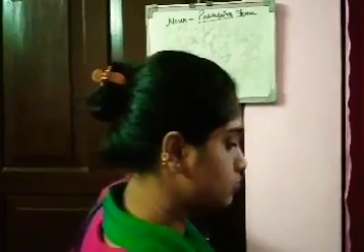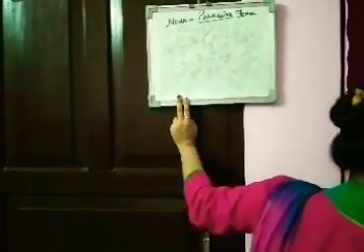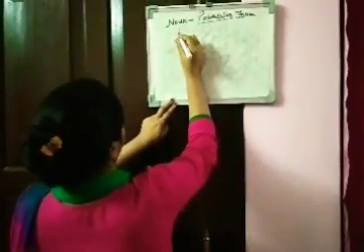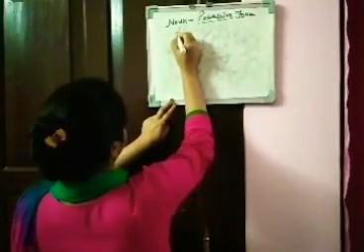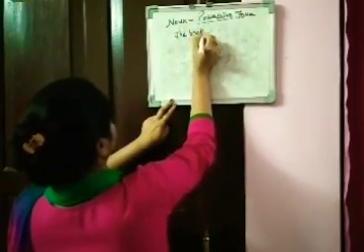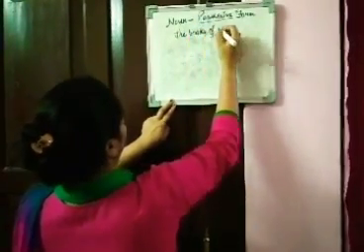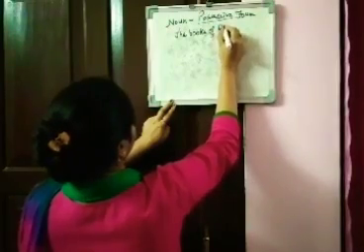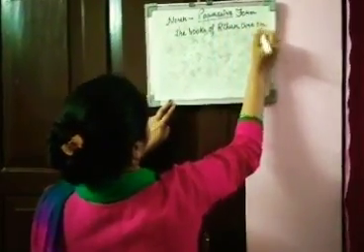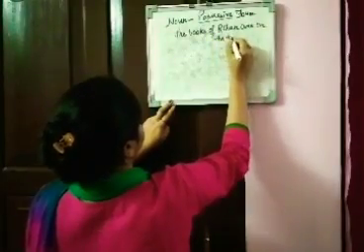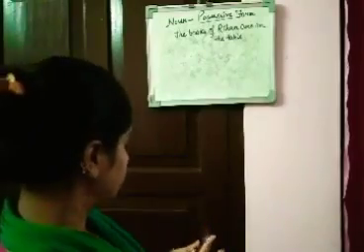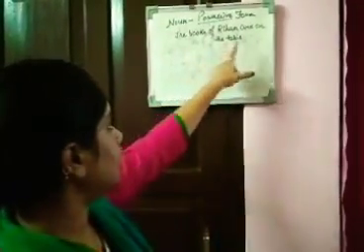Let's take one sentence from the book only. The books of Rehan are on the table. Suppose this is our sentence, that the books of Rehan are on the table.